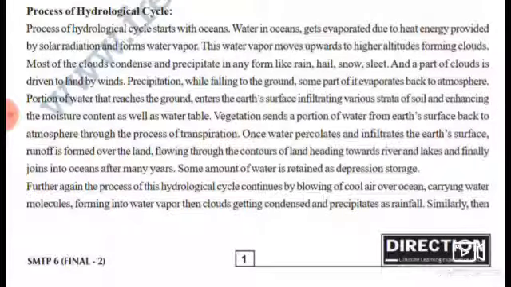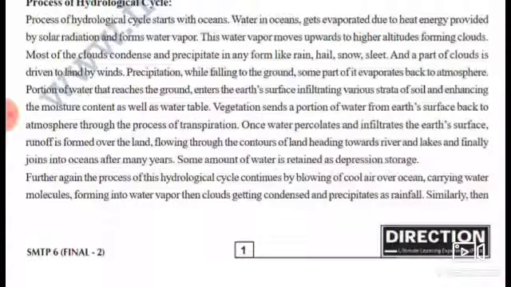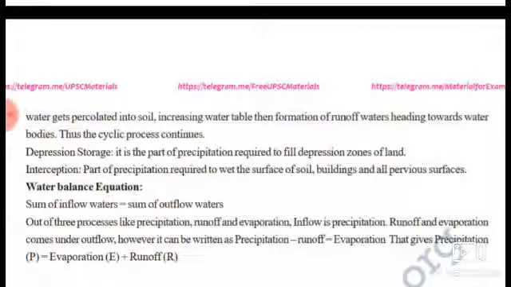After many years, some amount of water is retained as depression storage. Further, the hydrological cycle continues by the blowing of cool air over the ocean, carrying water molecules forming water vapor, then clouds getting condensed and precipitating as rainfall. Similarly, water gets percolated into soil, increasing the water table, then runoff forms heading towards water bodies. Thus, the cyclic process continues.